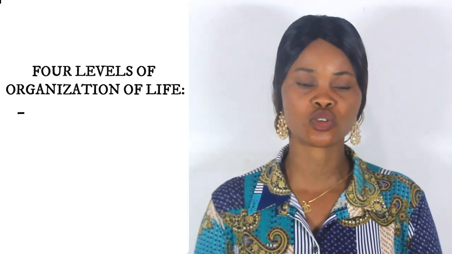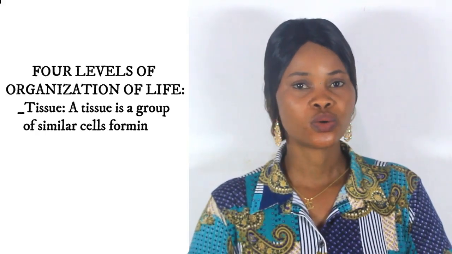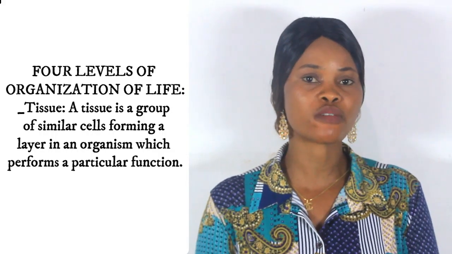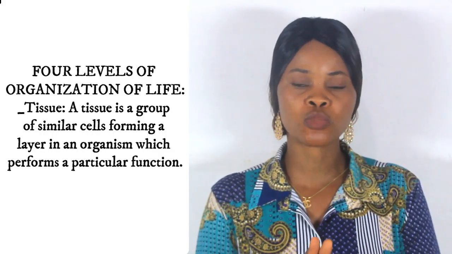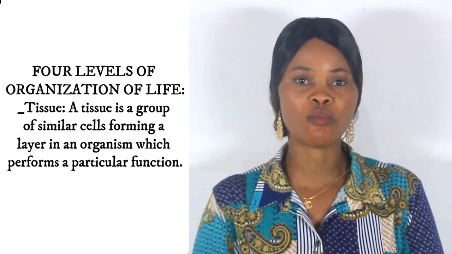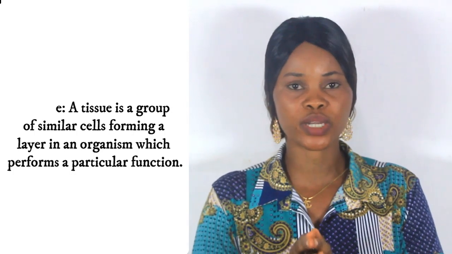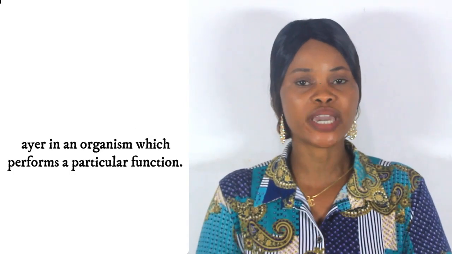Let's quickly move to the second level of organization, which is tissue. Tissue is a group of similar cells that comes together to form another level. Group of similar cells interacting with one another, performing a particular function.